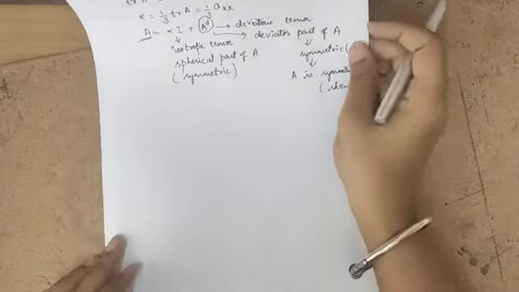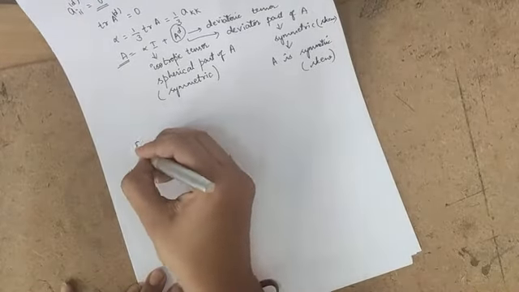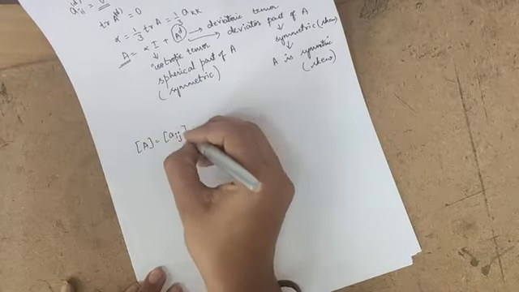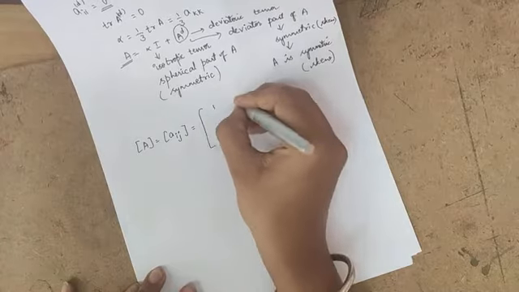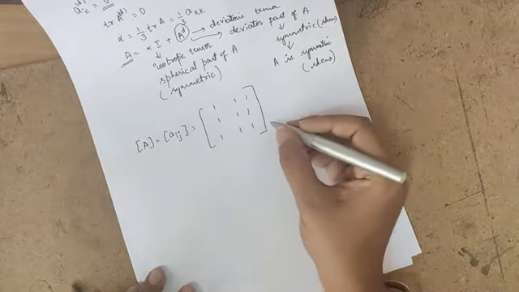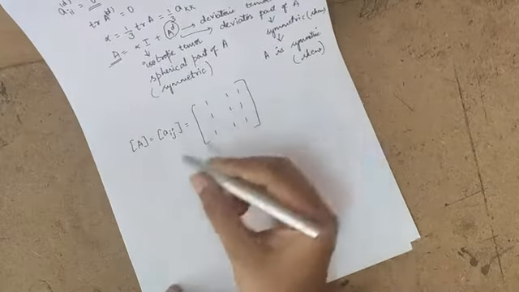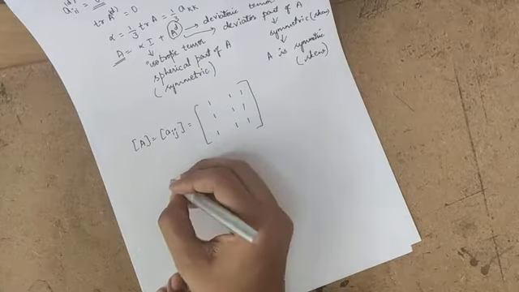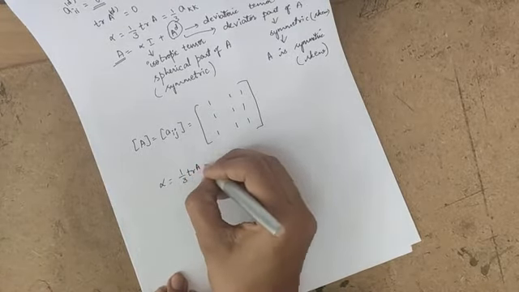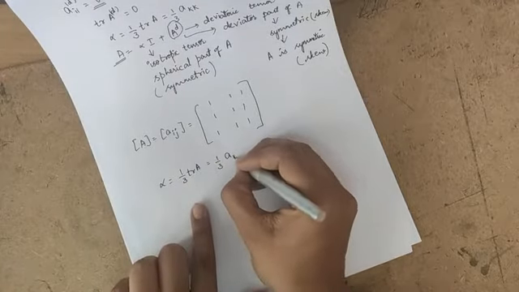So using this topic, let's solve one problem. This is the given tensor in matrix form. You have to find the spherical and deviatoric part of this matrix. How can we find it? We know that alpha is equal to 1 over 3 trace of A. You can write this trace of A as Akk.